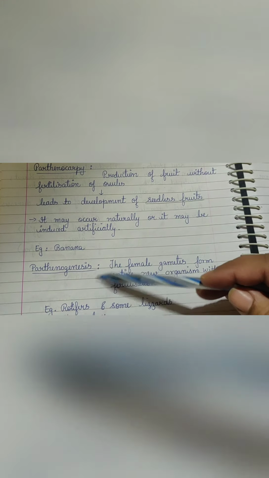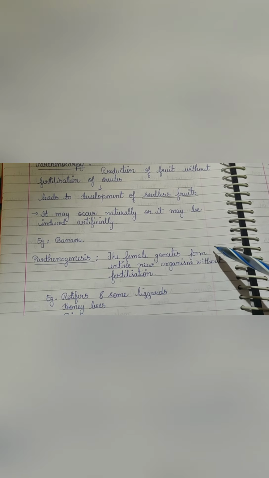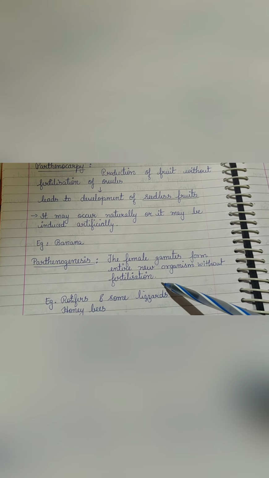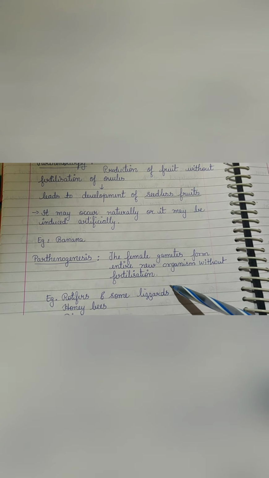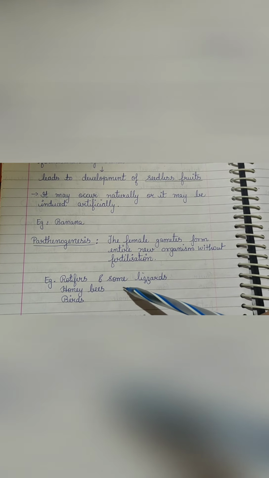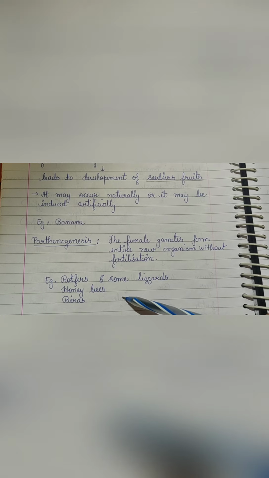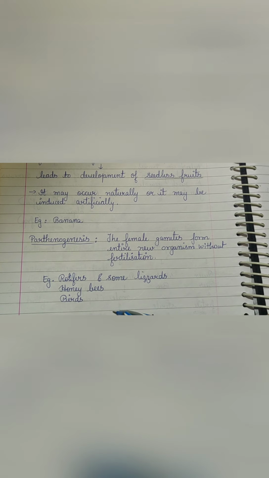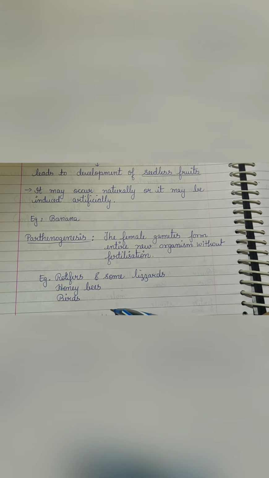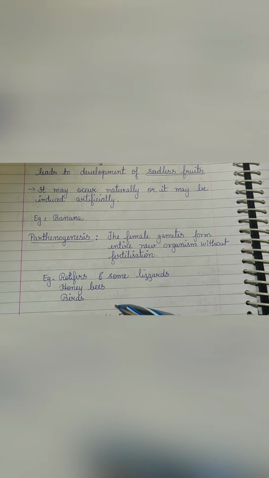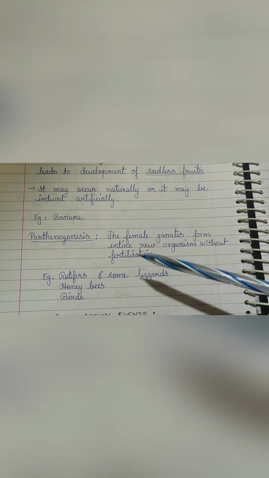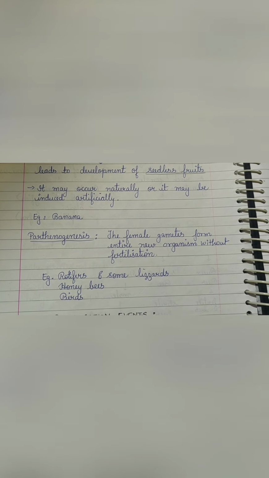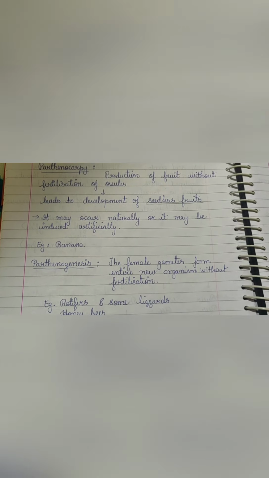Parthenogenesis means the female gamete itself develops into an entire new organism without fertilization. Examples: rotifers, some lizards, honeybees, and birds; among birds, it's the turkey.